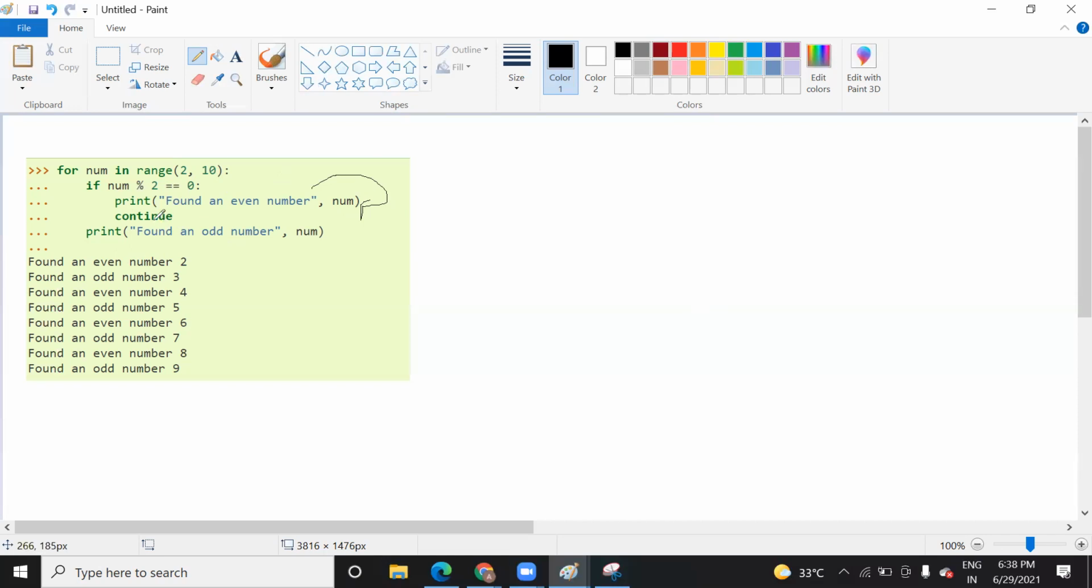Now, as you find this continue keyword, this continue keyword here is telling that you need to continue. You don't need to skip anything. Means you have added continue here without an else. Okay, let me run this. Even number num. It will work. Yeah, it will work.